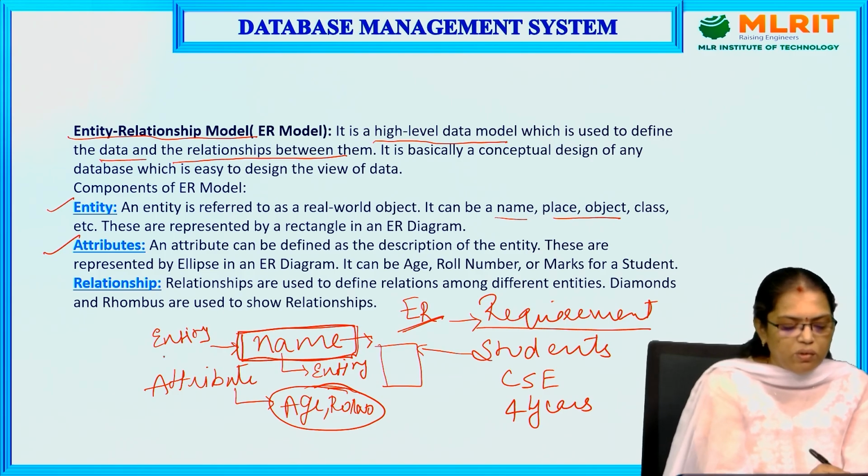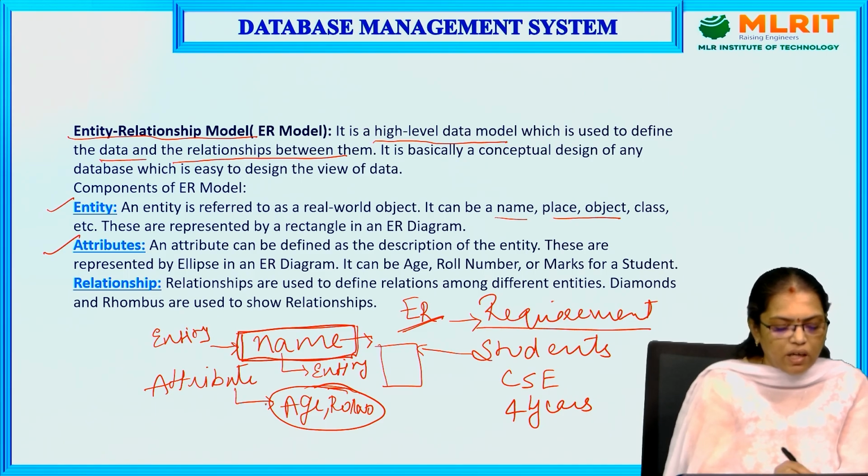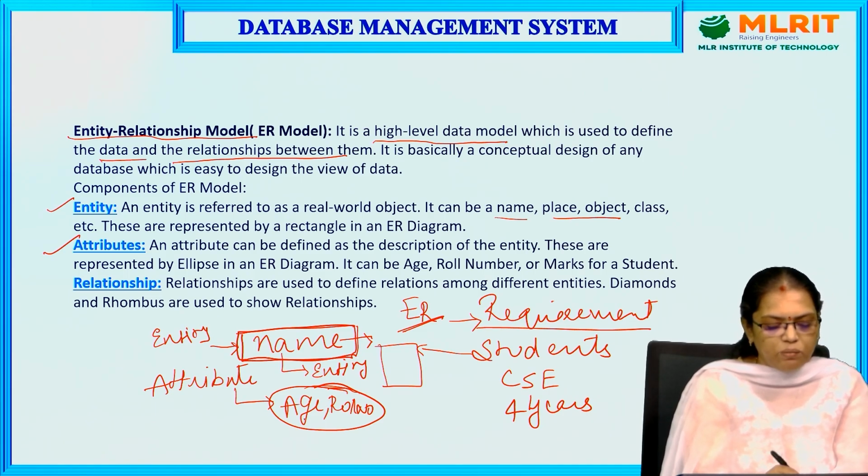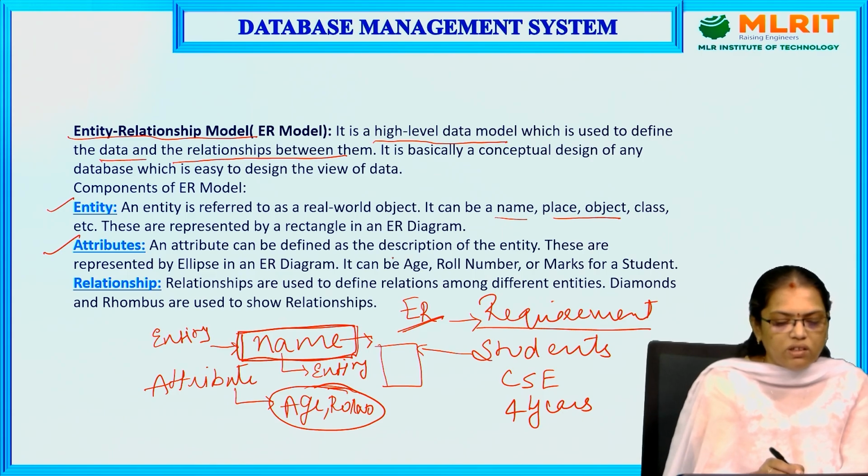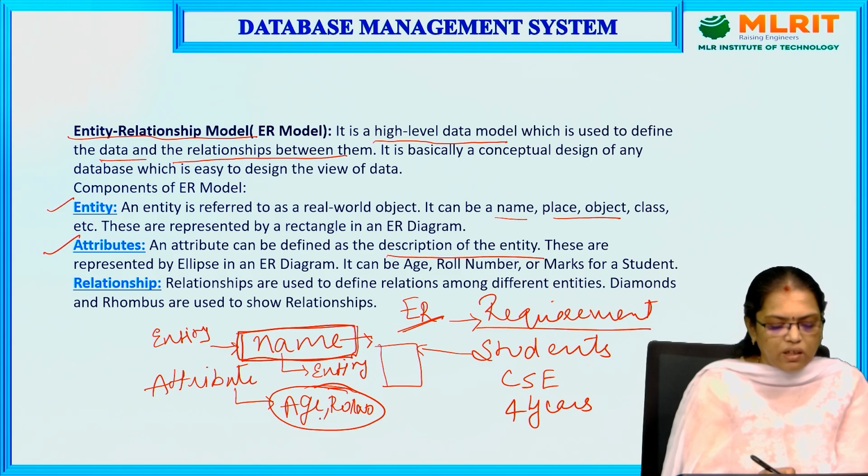So the name will be represented as an entity, which is nothing but a rectangle. Attribute is represented in an ellipse. We have already said that an attribute is nothing but the description of an entity. Here, if we take name as the entity, the attributes will be age, roll number, marks.